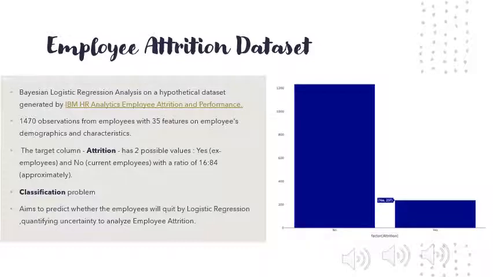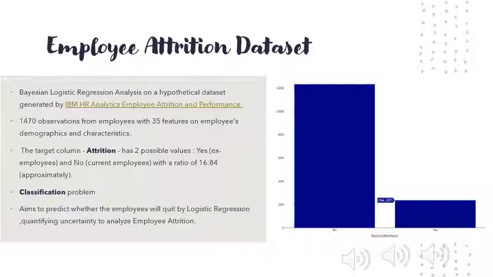We will try to address two issues here: a prediction model to predict which employee is likely to leave the organization, and second, which factors contribute to the employee attrition rate. We have used Bayesian analysis to develop a prediction model as opposed to classical analysis, because classical analysis estimates a fixed value for model parameters, while Bayesian analysis quantifies uncertainty when analyzing employee attrition.